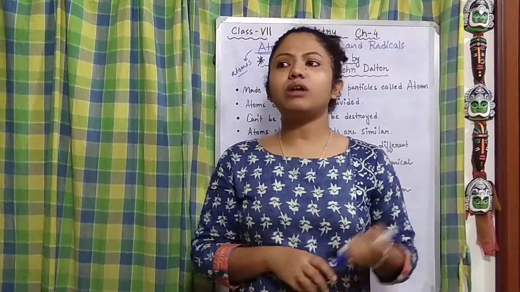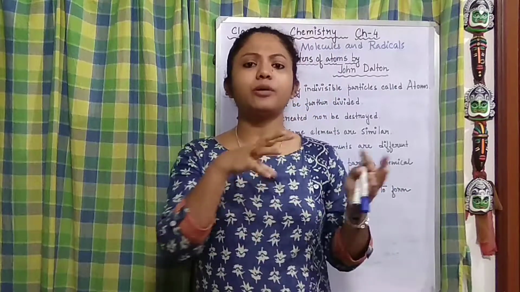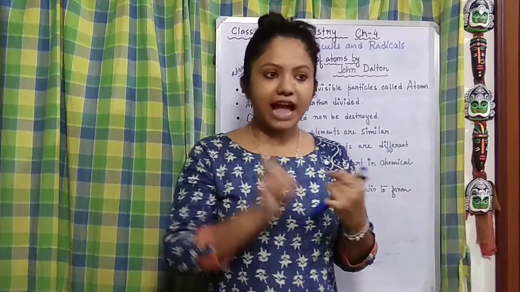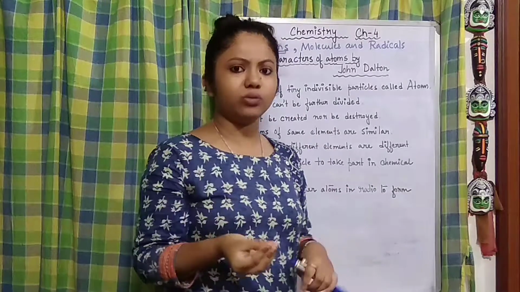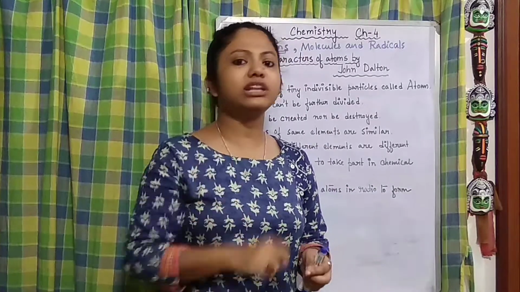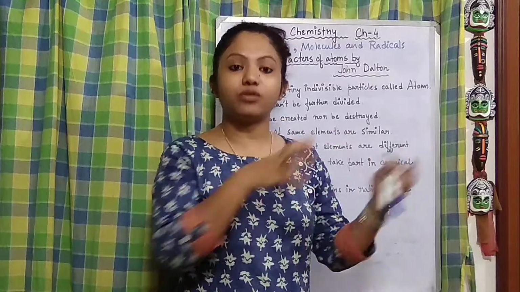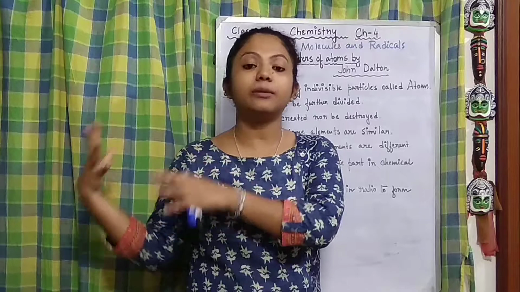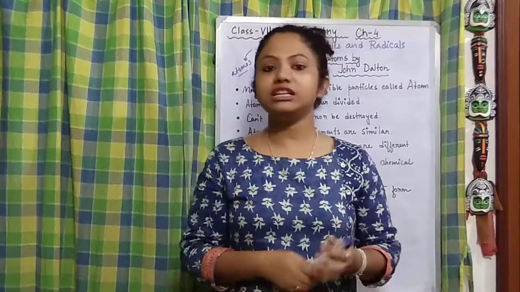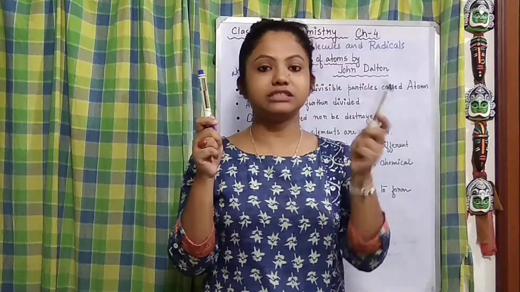Okay. Now, how did atoms and molecules come into being? We have already known that atoms are the smallest unit of any matter. Now, how does a molecule form from atoms, how does this journey toward matter come about? Suppose this is an atom and this is an atom.